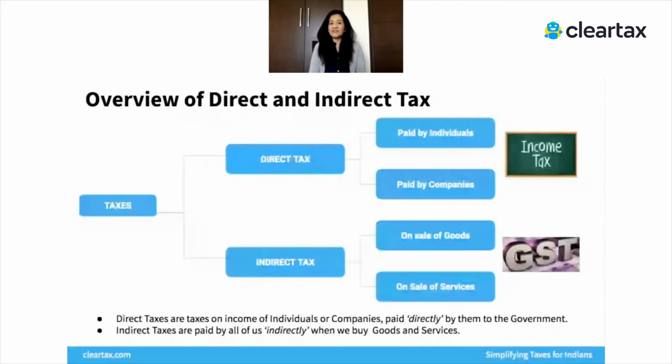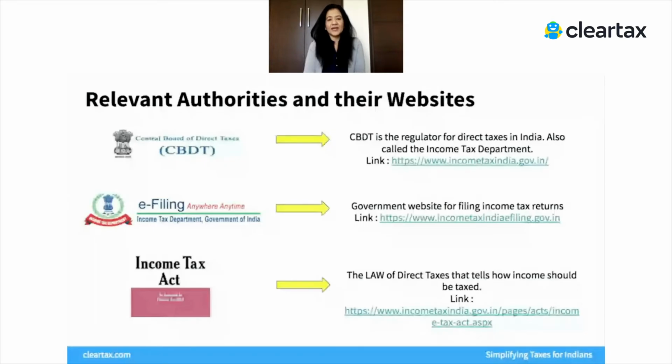But before GST, we had a whole lot of taxes like entry tax, which was charged by states when goods were moving from one state to another, or there could be a central sales tax, there was VAT, and a whole lot of taxes which I'm sure you don't want to know about anymore. So right now, just two types of taxes are what all people in India pay. Now that we have an overview about the kind of taxes we pay, let's talk about the relevant tax authorities.